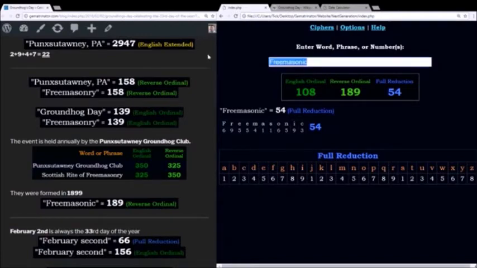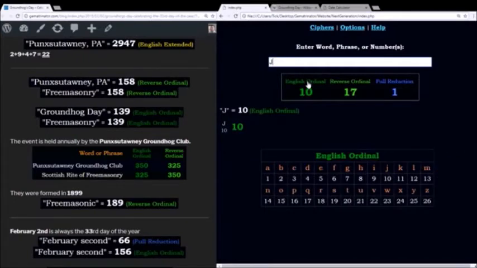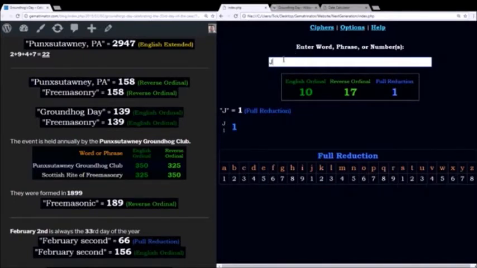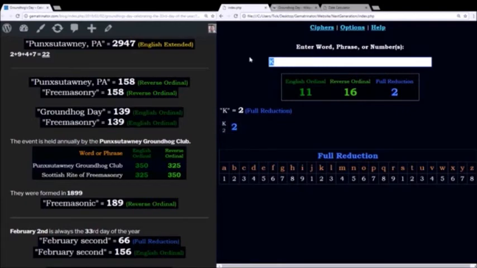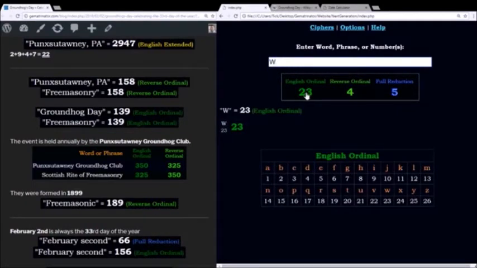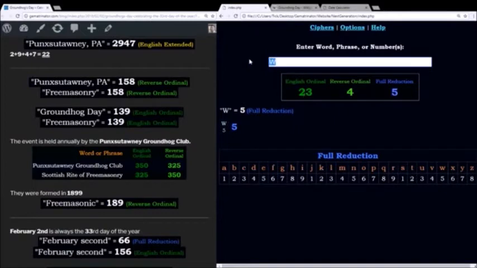So for instance, the letter J. J is the 10th letter of the alphabet. 1 plus 0 equals 1, so you have 1 in reduction. K is the 11th letter. 1 plus 1 is 2. And this goes all the way up to the end. For instance, W is the 23rd, and 2 plus 3 equals 5.